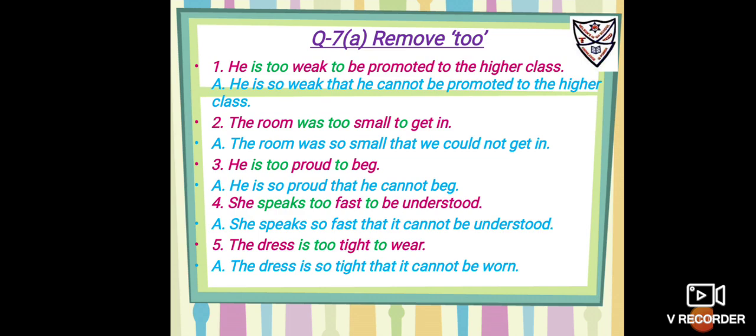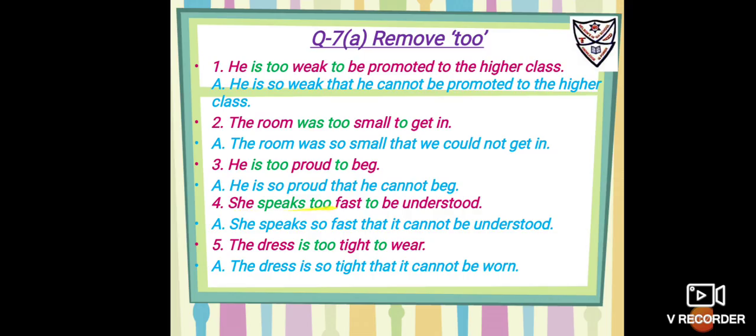Number 3, he's too proud to beg. So it is 'is'. Now we are going to write he is, remove 'too' and put 'so that'. So it is, he is so, adjective, that. Now again, a pronoun after 'that', because the new clause starts, so again you have to use a pronoun, that is, he cannot beg.